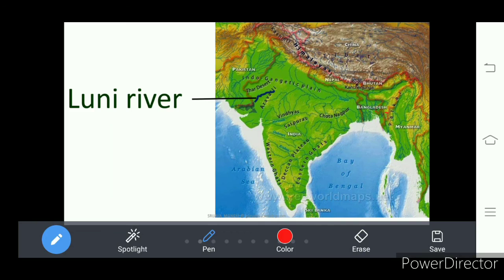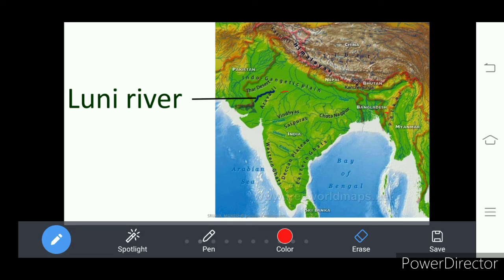Look here, it is flowing in a desert area and dries up in the desert only. It does not join the Arabian Sea, so the Luni river is called an internal river, which dries up inside the desert area. So Luni is an internal river.